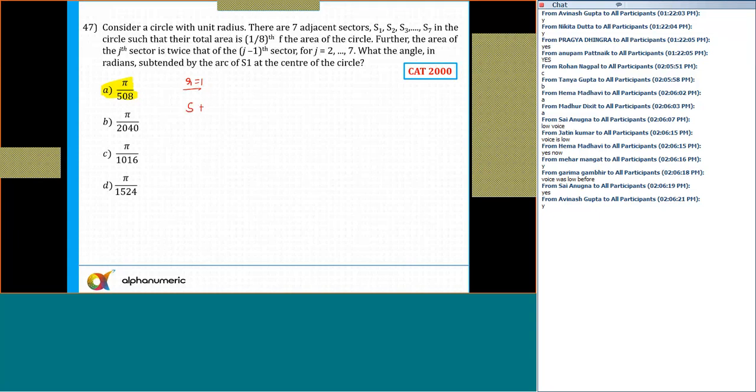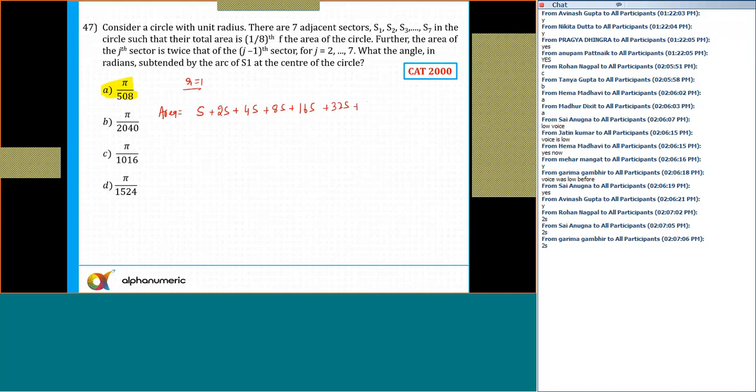So for the second sector, what is the total area? That is going to be 2S. Let me write it down. Area of the first sector is S, the second sector is 2S, the third sector 4S, the fourth sector 8S, the fifth sector 16S, the sixth sector 32S, and the seventh sector 64S. And this total is equal to 1 by 8 of the total area of the circle.